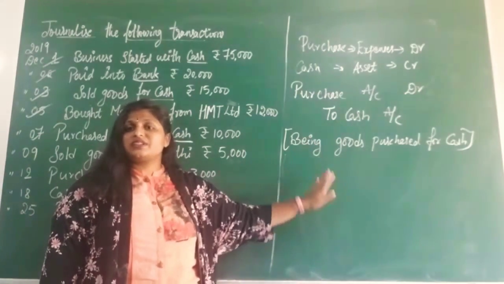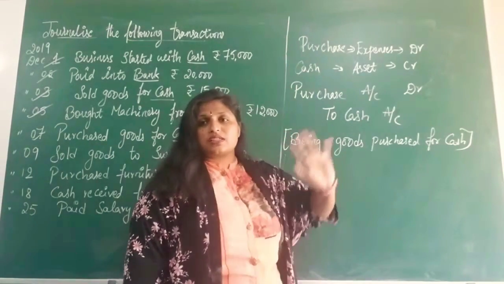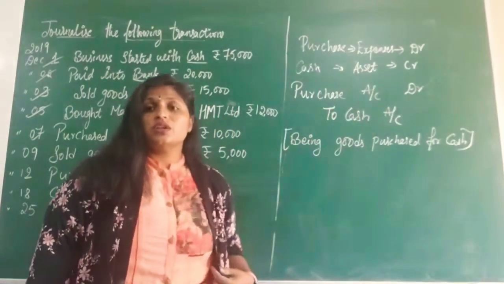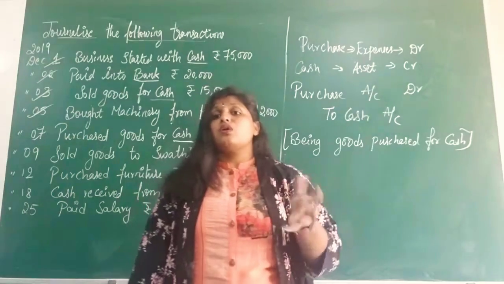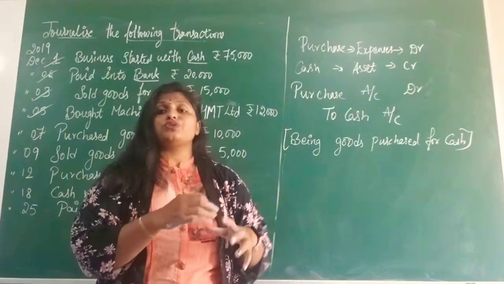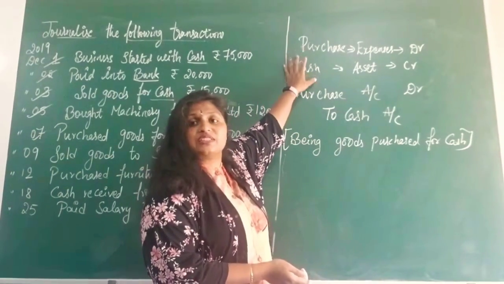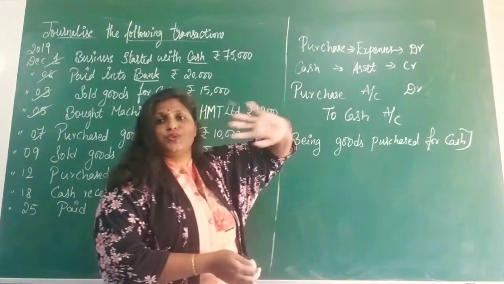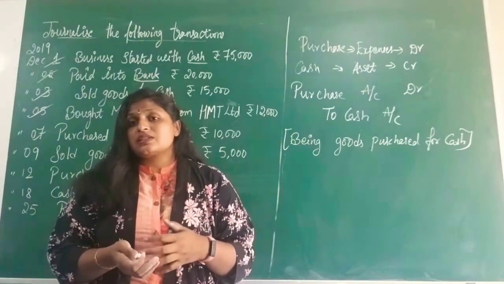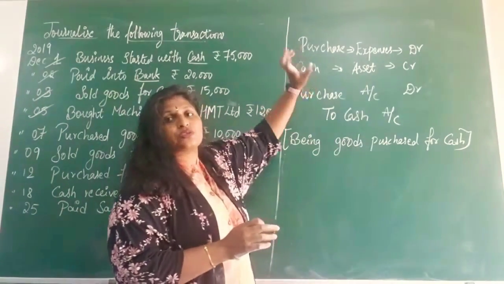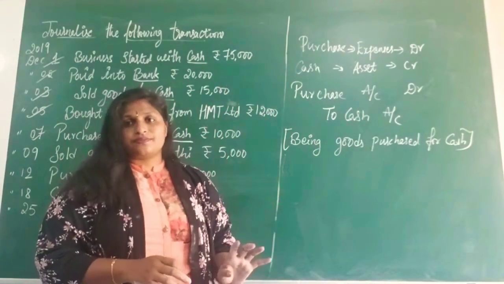These are the journal entries we are going to do. In the exam or in the test, this particular thing is not considered. Only the journal entries you are supposed to write. This part I am explaining, how to classify the accounts, how to identify the aspects and how to apply the rules. For that reason I am explaining with this. Okay, this is not compulsory for you to do. In the initial stage, since you have to start learning the journal entries, you learn them this way. So first identify the aspects, then classify into accounts, then apply the rules. Okay.